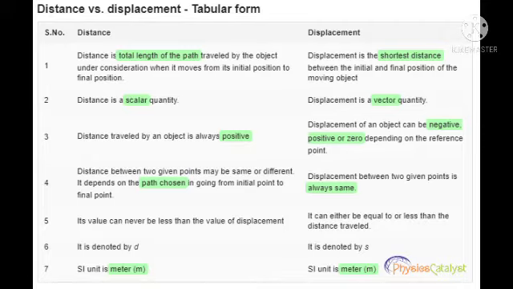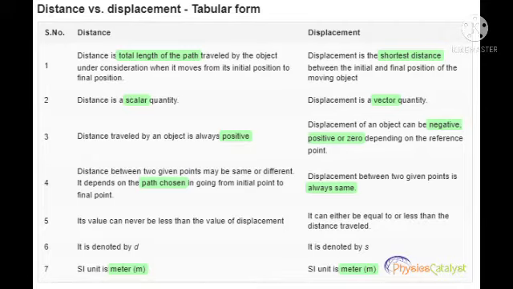Distance is a scalar quantity. Scalar means only having magnitude, not any direction. Displacement is a vector quantity. Vector quantity means having both direction and magnitude in combination. Distance travelled by an object is always positive. Displacement of an object can be positive, negative or 0, depending on the reference point.